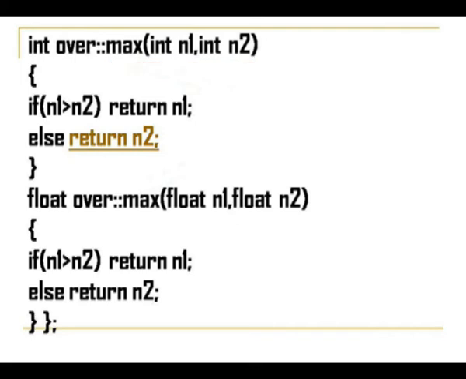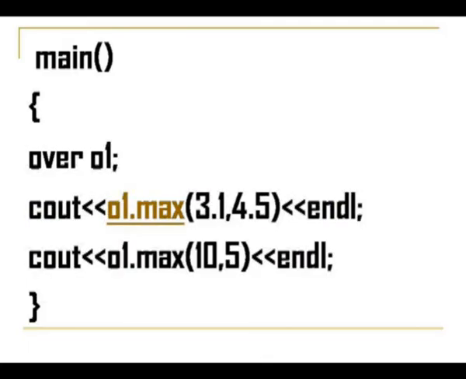Again it will execute the same set of statements: if 10 is greater than 5, return 10, otherwise return 5. We know that 10 is greater than 5, so the result returned is 10. So, the first cout statement will display 4.5 and the next cout statement will display the value 10.